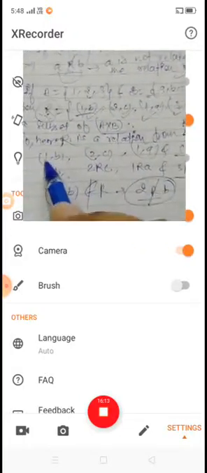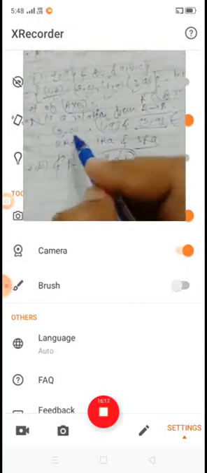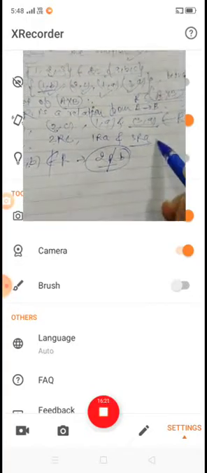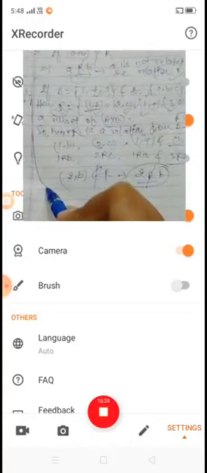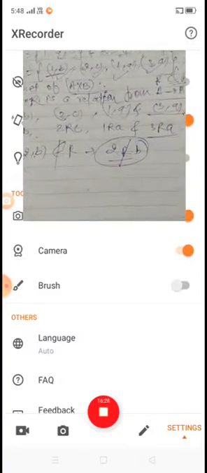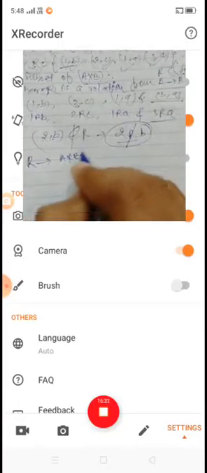So we write 1 related to b, and 2 related to c, in this way. Okay, so it is clear.